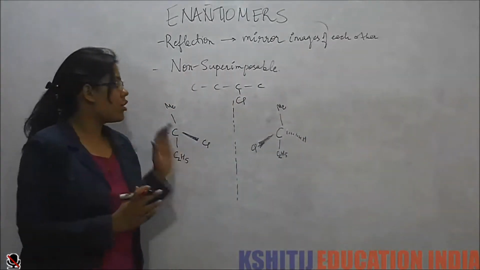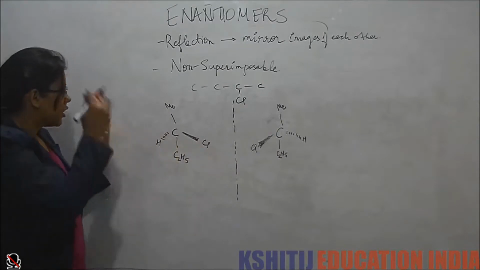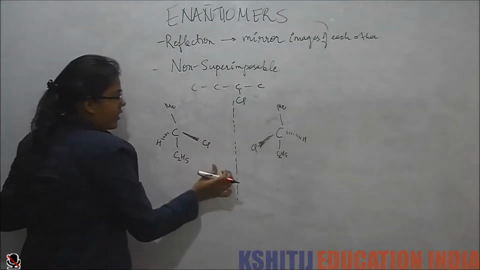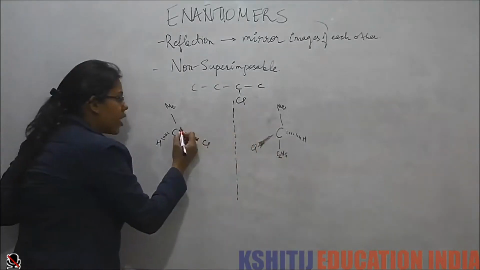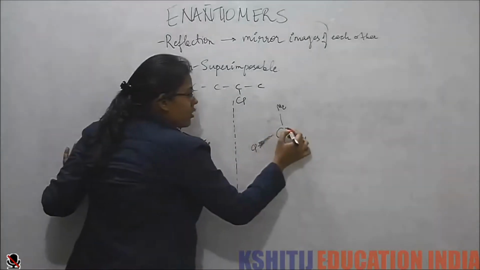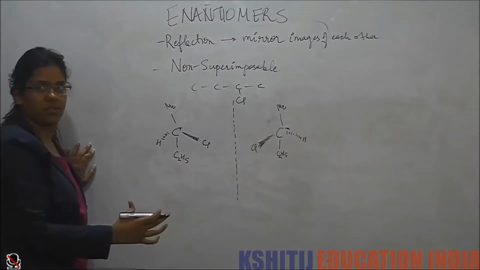So this part should be very clear to you before we move forward: how they form, why 4 different groups are required, why this carbon center has to be chiral to form non-superimposable mirror images.